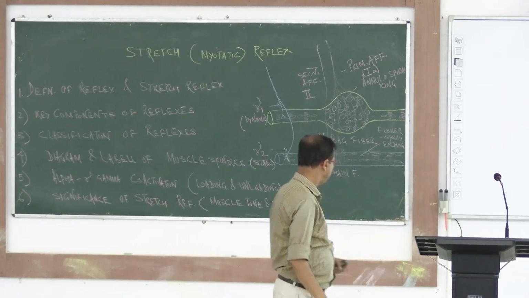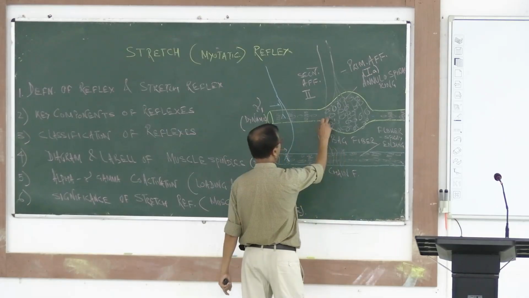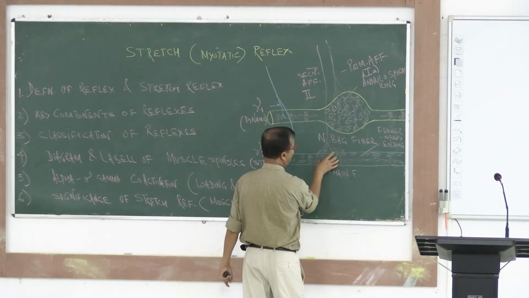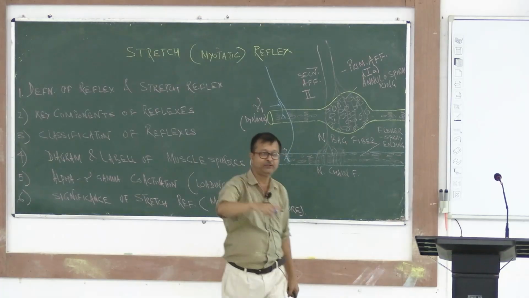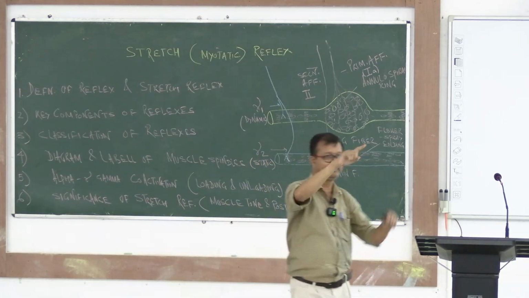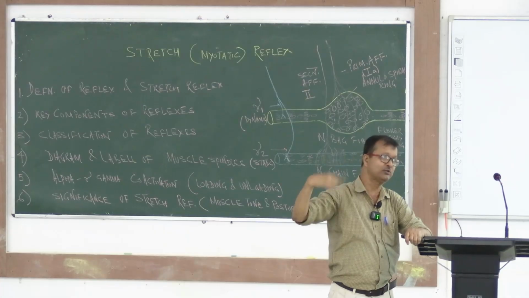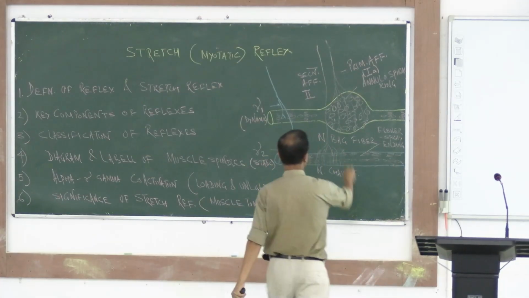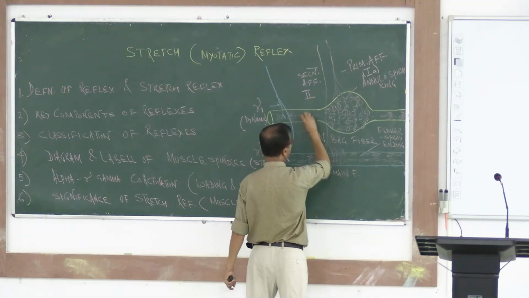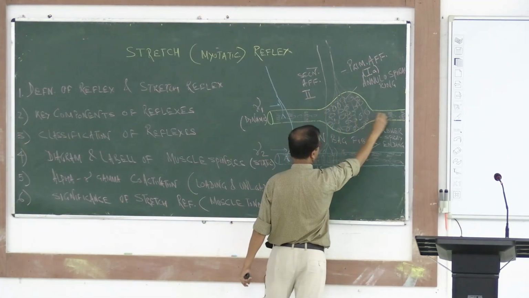Now nuclear bag, nuclear chain. This is called flower spray ending. This is called annulospiral ring. Annulospiral, spiral, you know, the annulospiral ring, where lie the receptors, millions of small receptors.